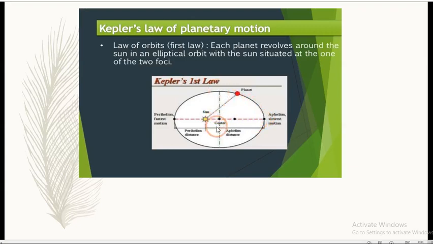Let us consider this is P and Q. So from P to O and Q to O, they are called the semi-minor axis. So according to this, when the sun is at one of the foci of the ellipse, all planets move in elliptical orbits around the sun. This law is called the law of orbits.